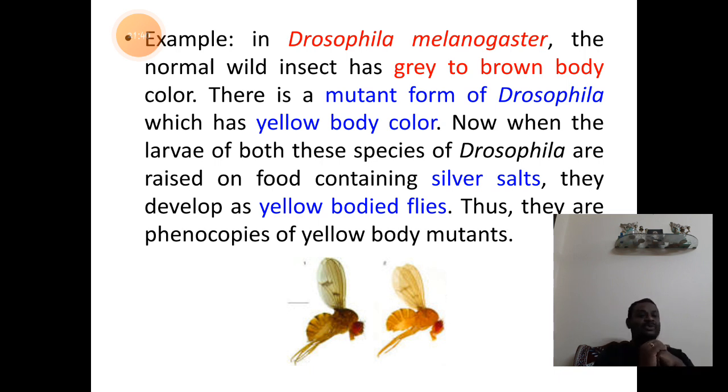Now, when the larvae of both species of Drosophila are cultured in artificial conditions, with food containing silver salts, generally silver nitrate, they feed on it and tend to show the yellow body phenotype. So, the characters of the mutant variety will be seen in both varieties of the organisms. So, this is called phenocopy.